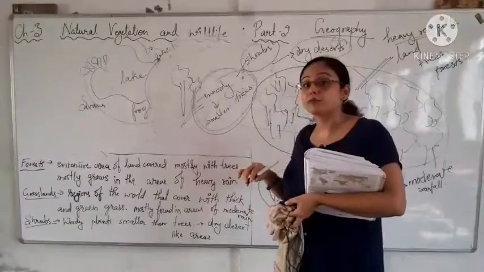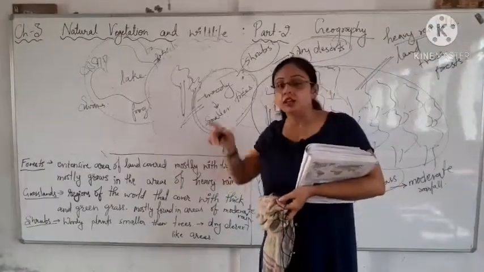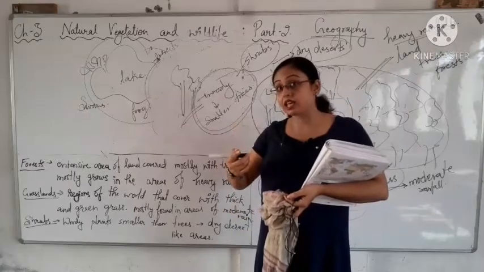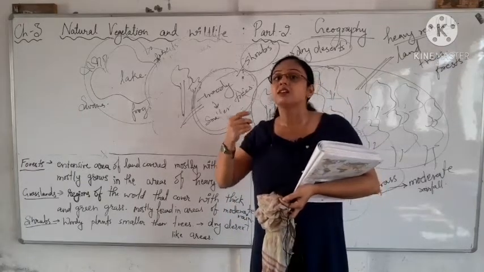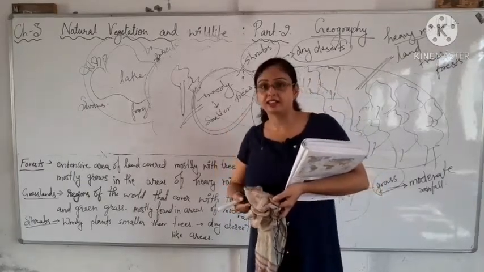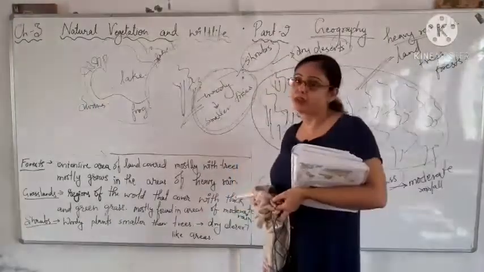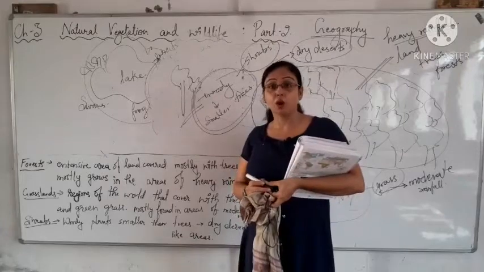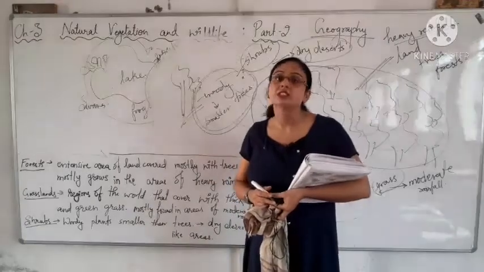Now shrubs are the woody plants smaller than trees, and they grow in dry desert areas, right? I hope you all understood all the topics taught in this video. Thank you.